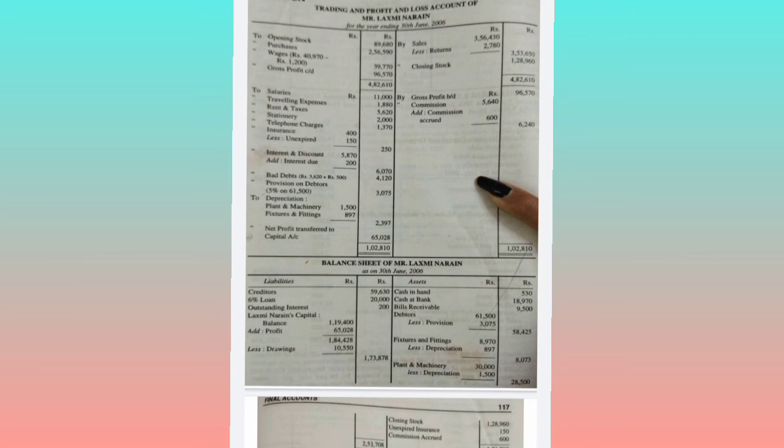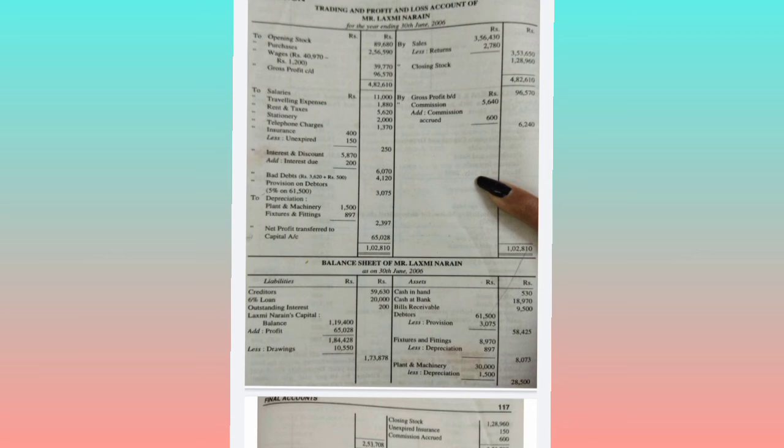So the total comes to 58,425. Okay, like this we have finished every adjustment. So on totaling we will get on the credit side of trading account 3,53,650 net adjusted sales plus closing stock 1,28,960 comes to 4,82,610. So out of this 4,82,610 we need to deduct the opening stock, purchases and wages. Then we will get the gross profit.